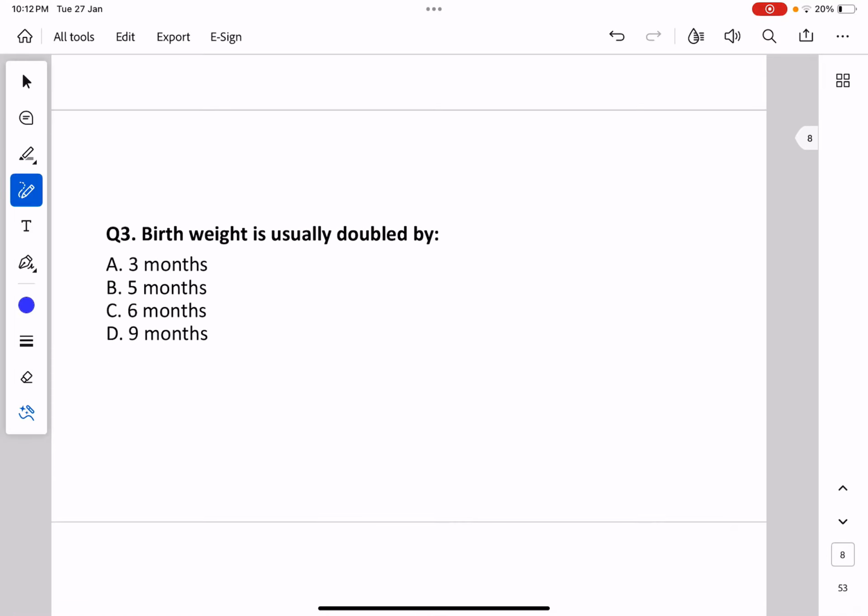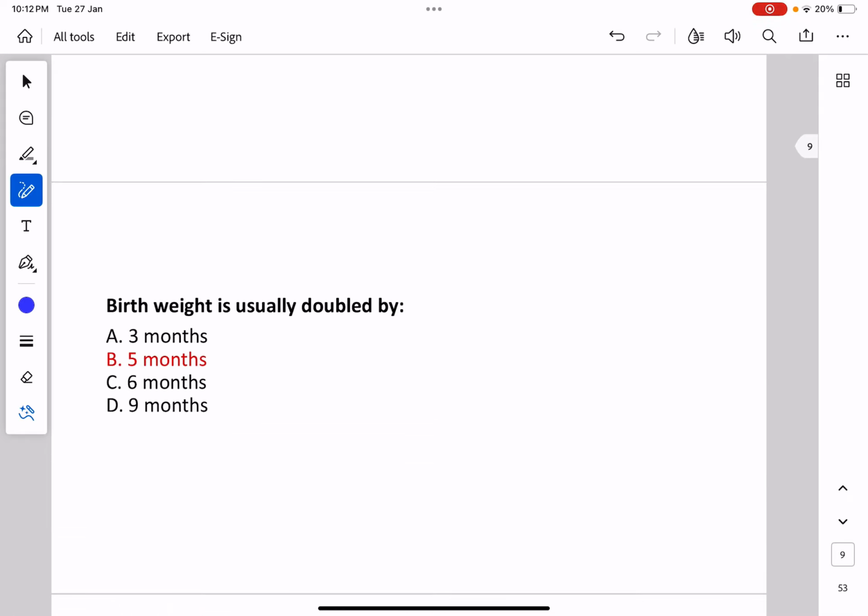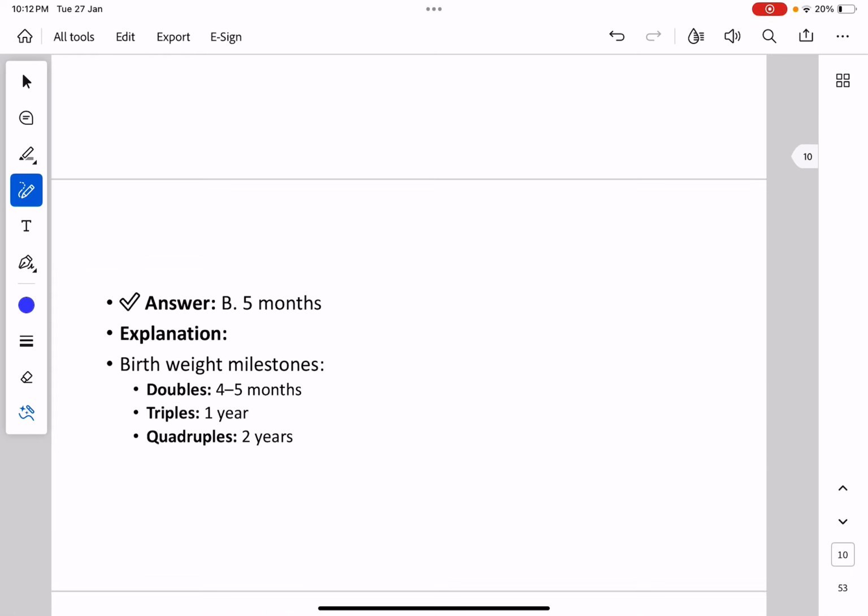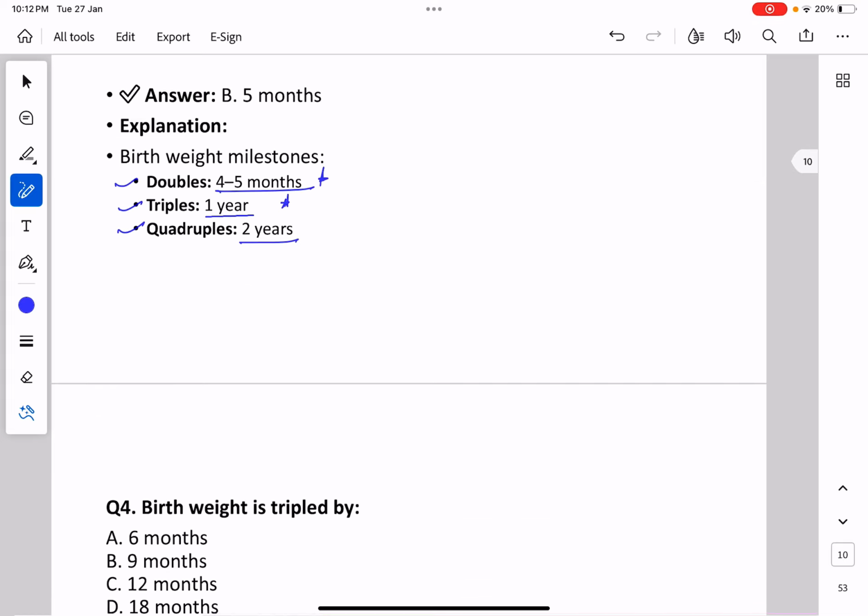Birth weight is usually doubled by: 3 months, 5 months, 6 months or 9 months. So the answer for this is around 5 months. Birth weight milestones we should remember: it doubles by 4 to 5 months, it triples by 1 year, and it quadruples by 2 years. Usually they ask for the doubling time or tripling time of birth weight. So it's 4 to 5 months for double, and it gets tripled by 1 year.